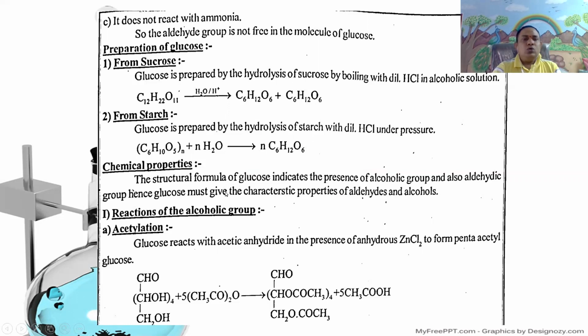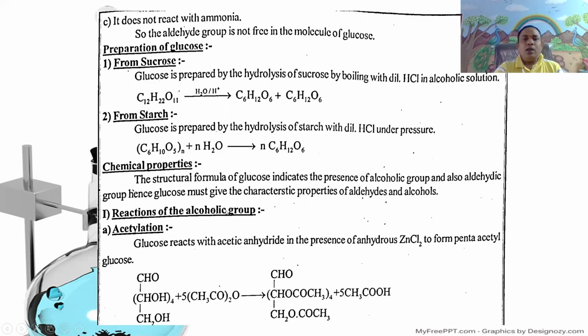Hence, glucose must give the characteristic properties of aldehydes and alcohols. The first one is reactions of the alcoholic group.